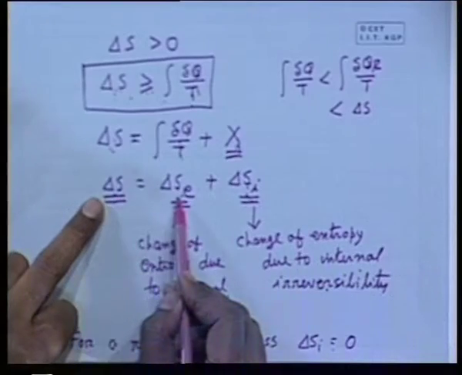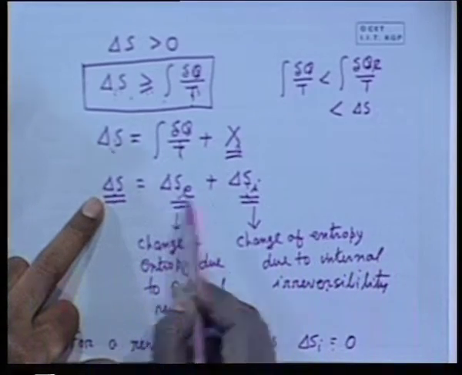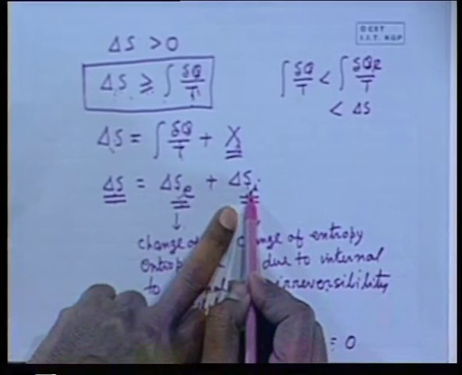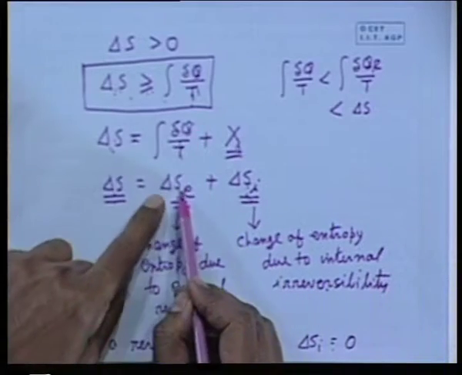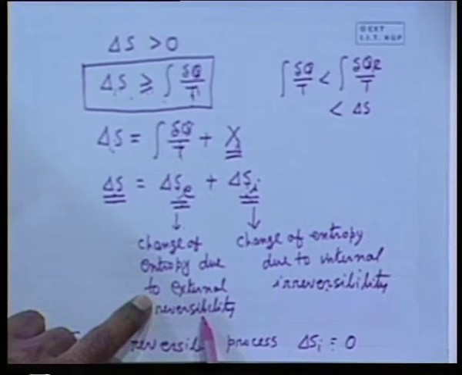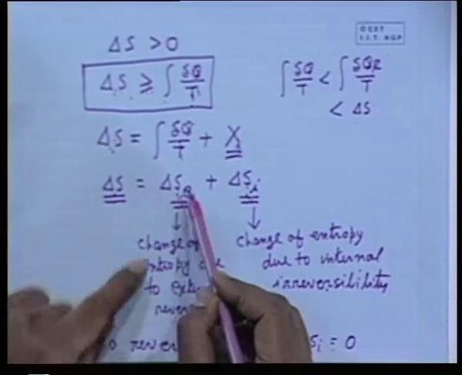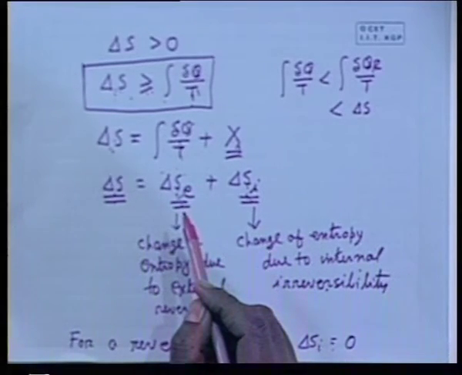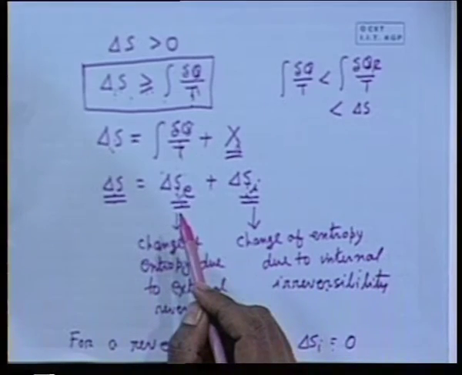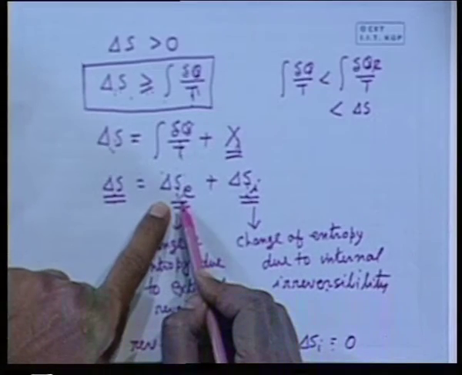So, delta S equals delta SE. But for an irreversible process, this component comes into picture. So, there are 3 cases. When it is an adiabatic process, there is no heat transfer, so delta SE, the change of entropy due to external irreversibility, is 0. That means this part equates the heat transfer for any process, whether reversible or irreversible. That means for an adiabatic process, the heat transfer part is 0, so delta SE is 0.